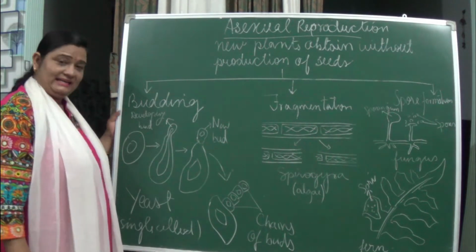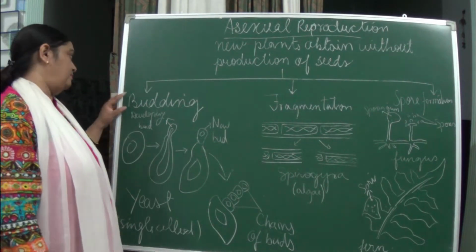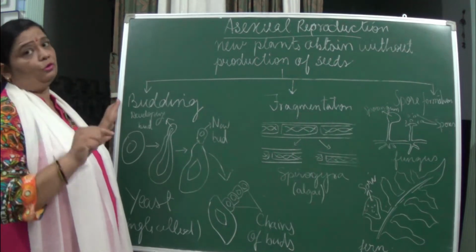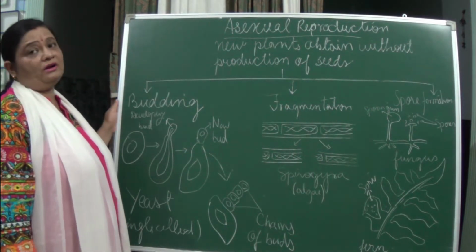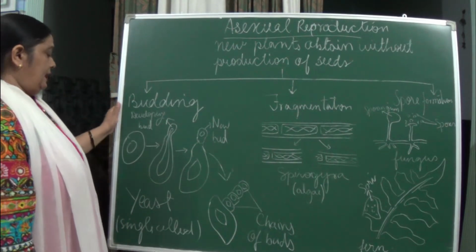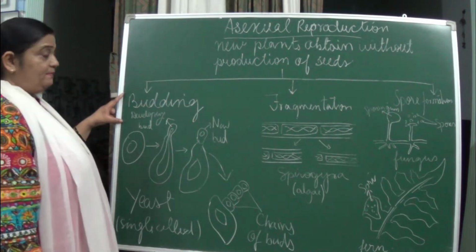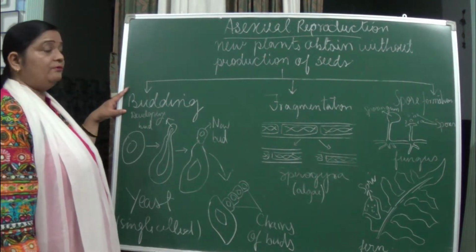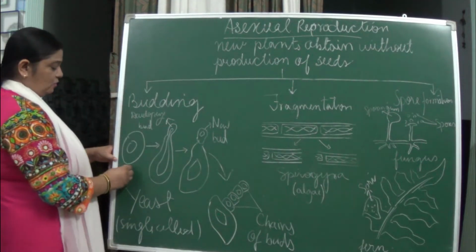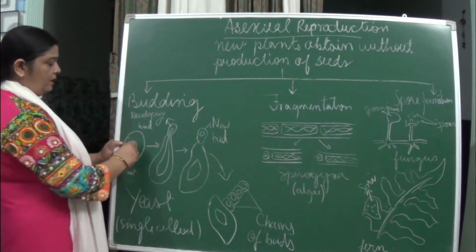Yeast is a fungus and it is a unicellular organism. Actually this fungus was first kept in the plant group, but later on it was given a separate group. So yeast is single celled. Budding takes place in it. Budding is an asexual type of reproduction. What happens in budding? You can see this yeast over here, having only one nucleus.